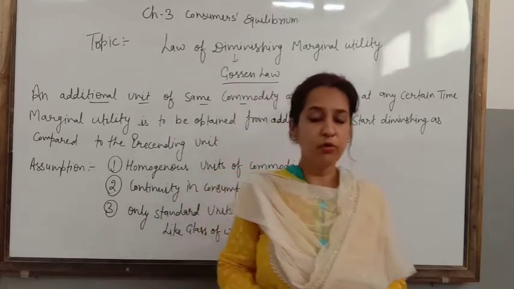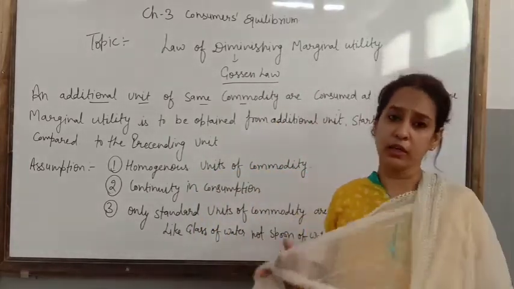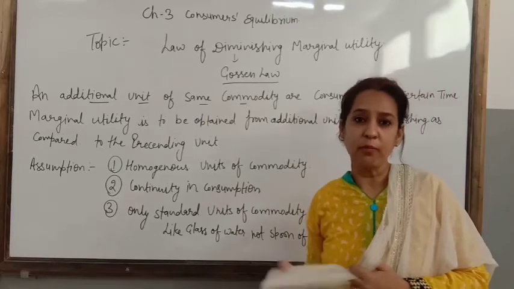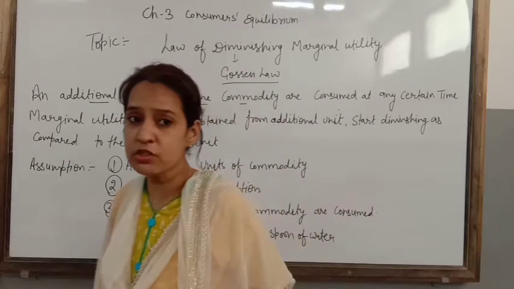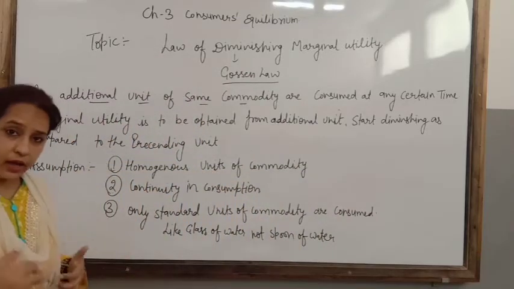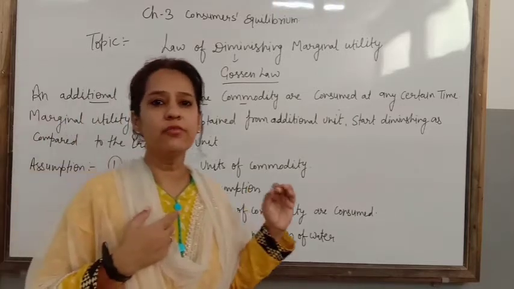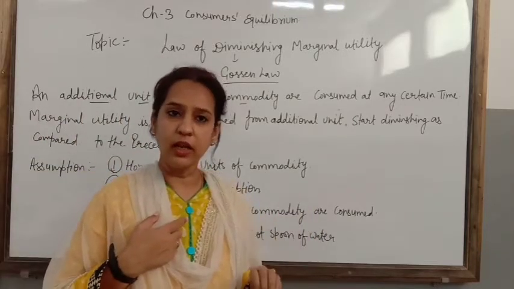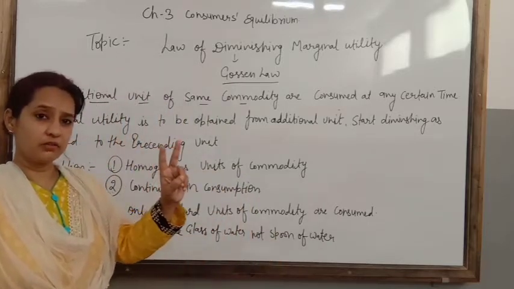Now let me give you one example. Suppose you are feeling very hungry and you tell your mama, I am feeling very hungry. In that condition, she offers you a parantha. From the first parantha you got a satisfaction of 25 utils. Now she served you a second parantha.